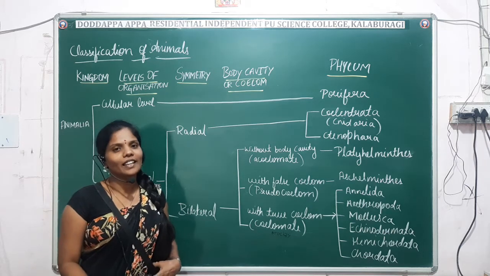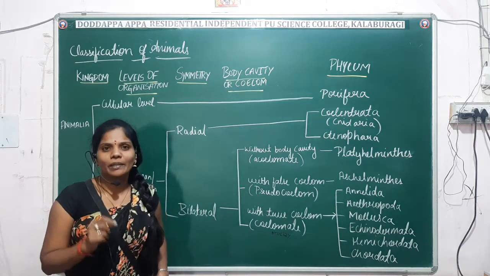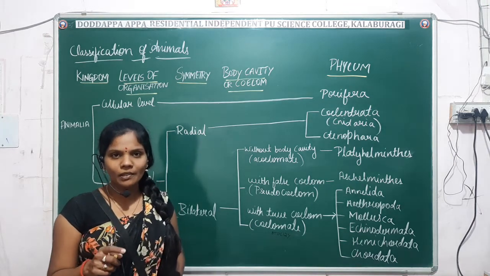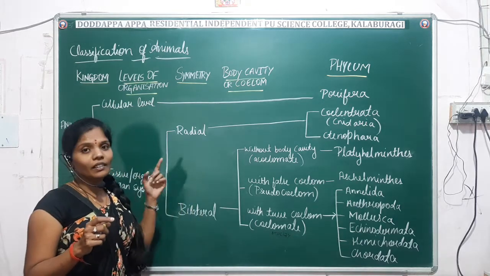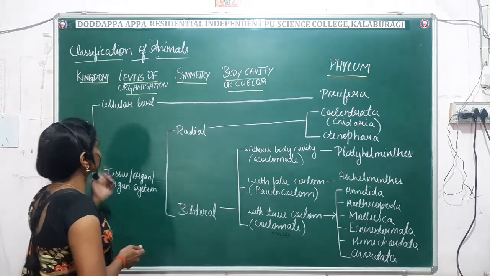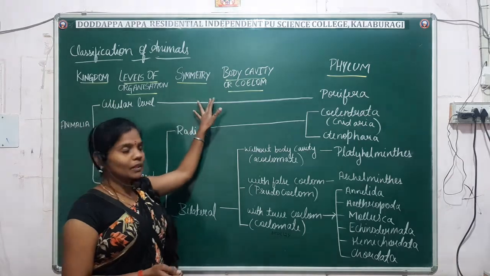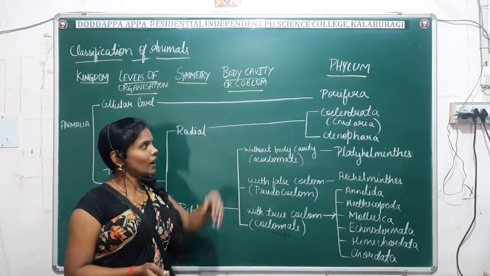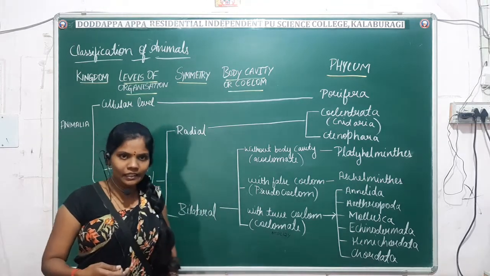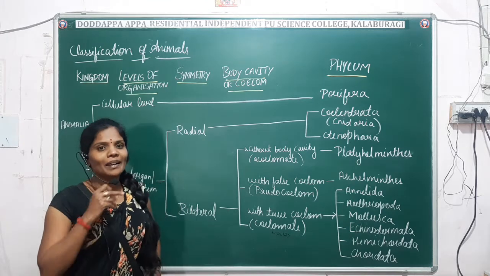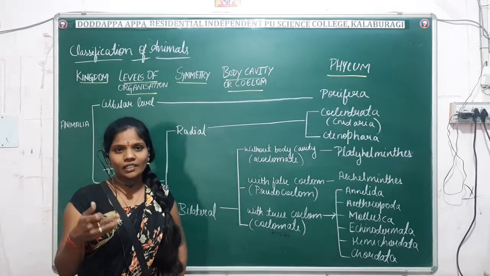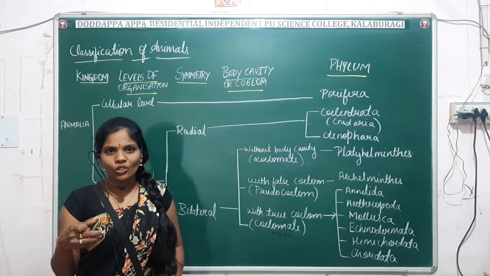Hello students. So in the last class we have discussed the basis of classification of the animal kingdom. So next we'll move on to the classification of animals. Fine. So this is a schematic representation of the classification of the animals based on the criteria: level of organization, symmetry, body cavity or the coelom, and these are the different phyla which we are going to discuss now one by one in detail. So before that, let us have a glance at the schematic representation of the classification of the animal kingdom. What are the characters generally we consider for the classification of animals?